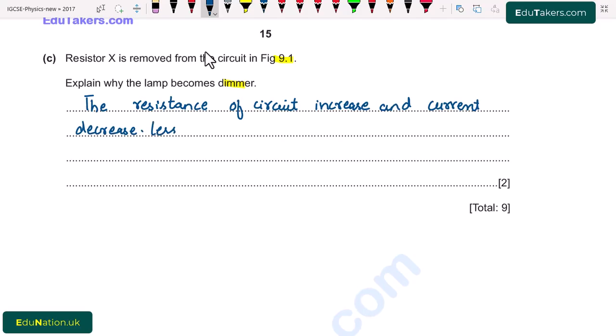Less current passes through lamp. As a result, it becomes dimmer.